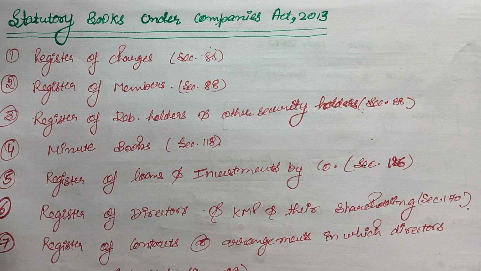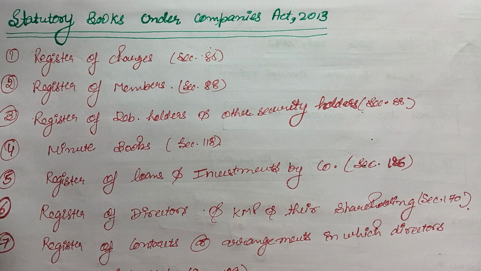Okay, let's start. So, the following books of accounts we have to maintain under the Companies Act. Actually, the company has to maintain a lot of books. We have discussed in the previous video that the company has to maintain other books like statutory books in the form of balance sheet, P&L, and other records, financial statements.